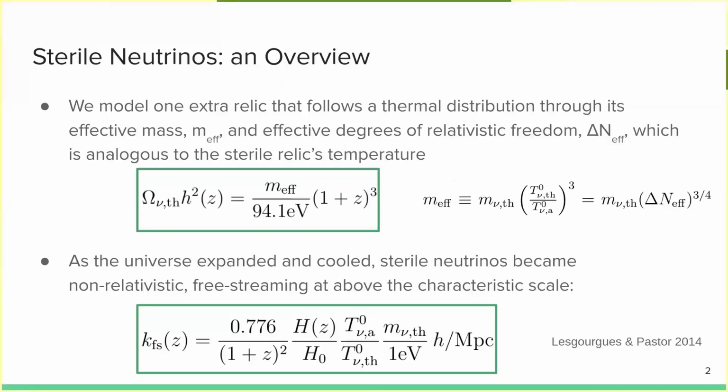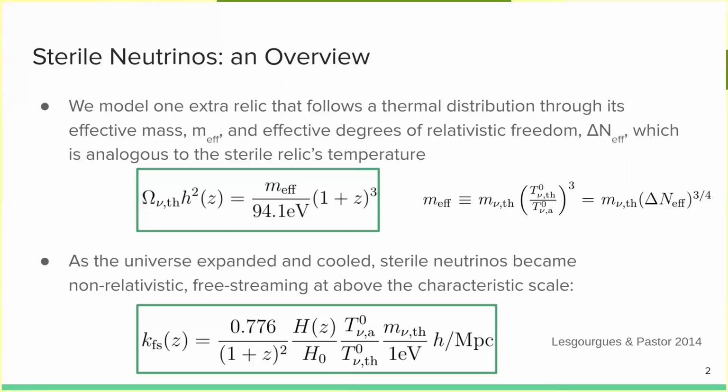This effective mass captures the temperature dependence of the sterile relic as well as its mass. So we add this additional parameterization through its physical mass, m nu thermal, and through delta N effective. Going from the early universe to the late time universe, the sterile neutrino is no longer relativistic, but rather cools along with the expanding universe and becomes non-relativistic.